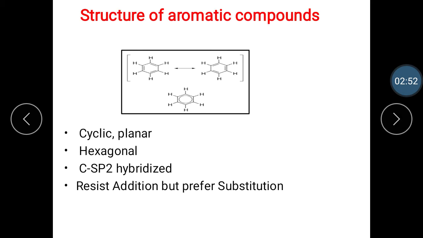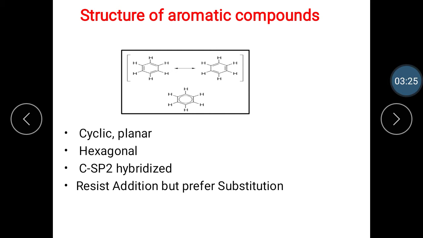The next point is the structure of aromatic compounds. The aromatic compounds have a cyclic structure in which each ring atom participates in pi bonding, resulting in delocalized electrons. The most commonly known aromatic compound is benzene, a 6 carbon ring with 3 double bonds, and it shows resonance. The structure shows how its pi electrons are delocalized throughout its 6 carbon ring.